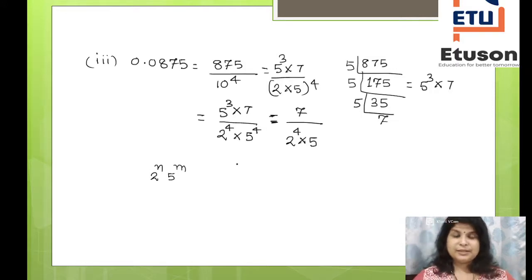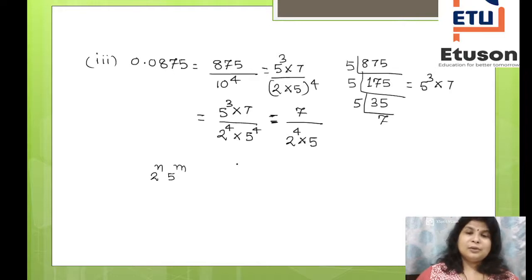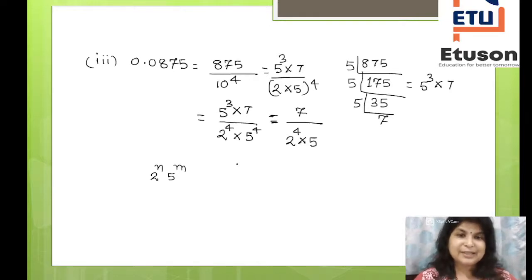So when this is the case, we consider it a terminating decimal.